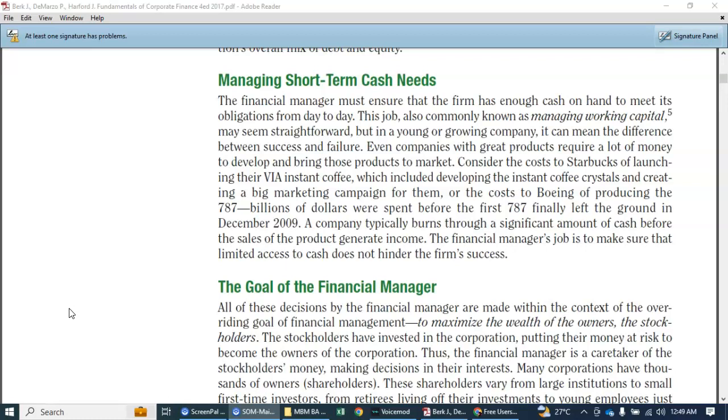So part of the financial manager's job is to secure that the cash is enough to run the business and to avoid interruptions, because once there are interruptions along the way, it will cut short the profit of the company, and there will be opportunities that will be missed by the company. So it will affect the bottom line of the corporation because of the profit, and also